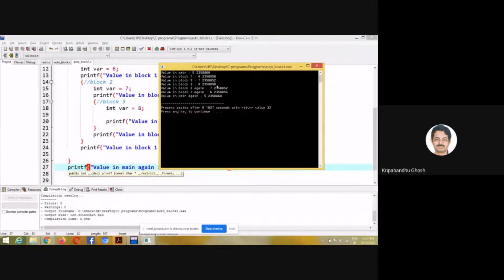So for integer, I think in this compiler, the size of an integer, or the number of bytes taken by an integer, is 4. So you can see that the allocation is also contiguous. This is a starting address, right?